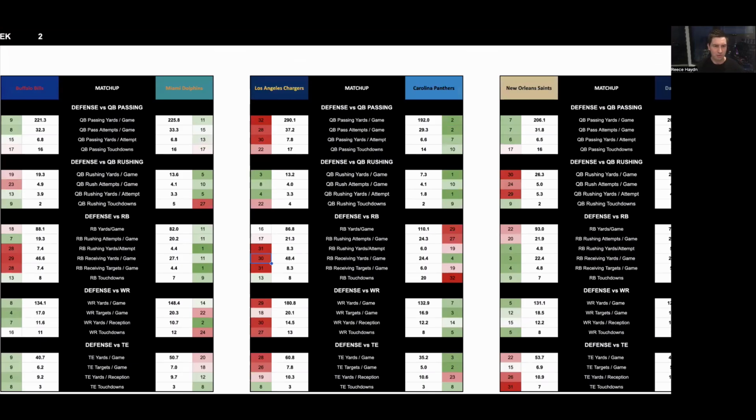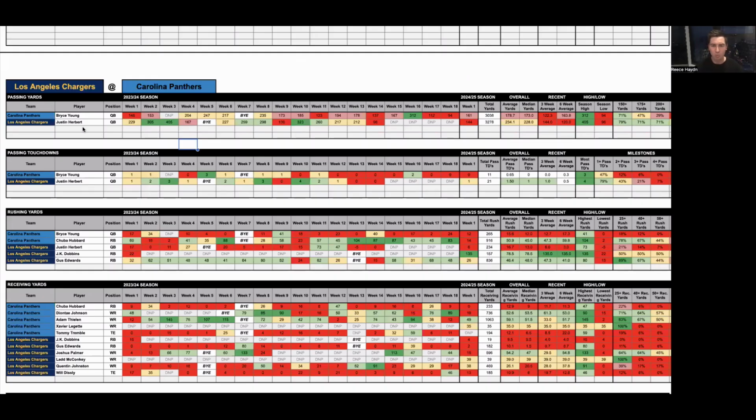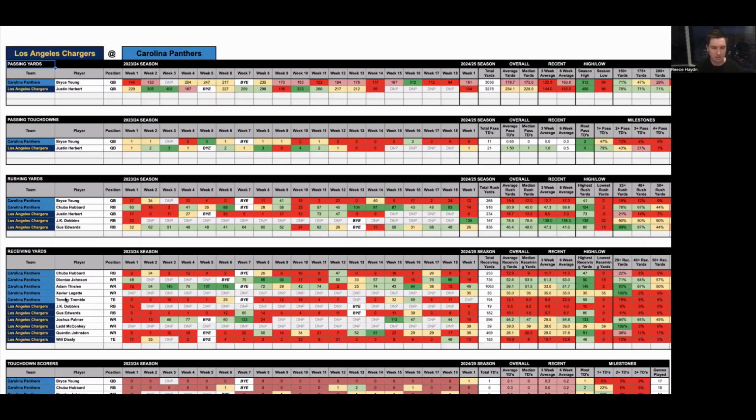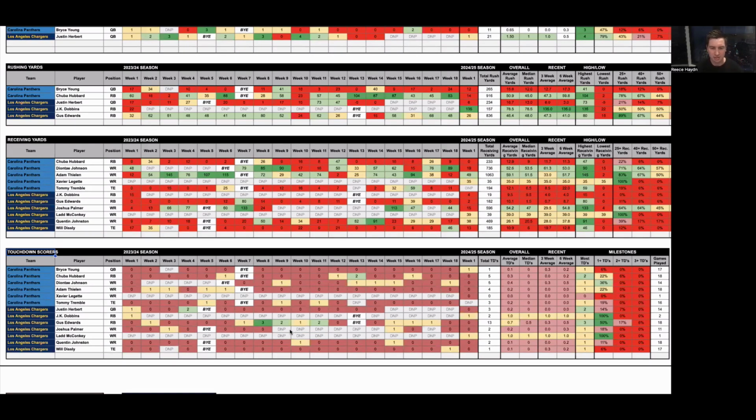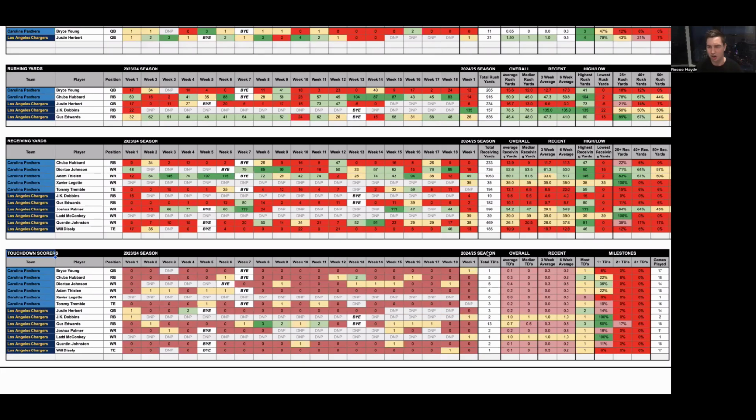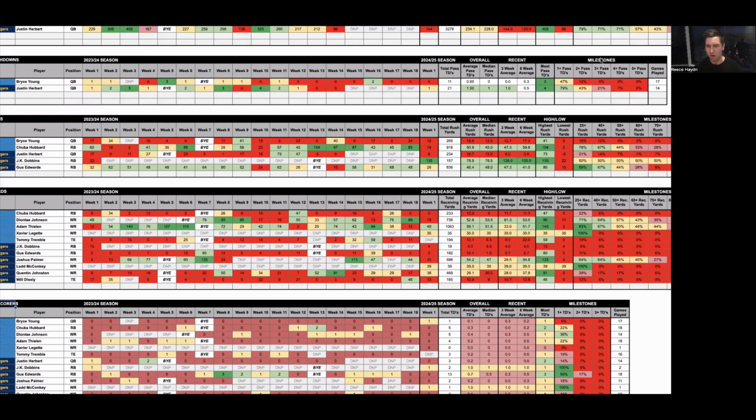We can go through this for every game. I'm going to do that in a second. And then when we're deciding which player we want to go with, we can look at their overall trends and performances: how many passing yards they've thrown week to week, how many touchdowns they've thrown, rushing yards, receiving yards, and then touchdown scorers. So which players scored a touchdown in which week, which players have been very consistent in scoring touchdowns, etc. And then we have the milestones over here on the side.